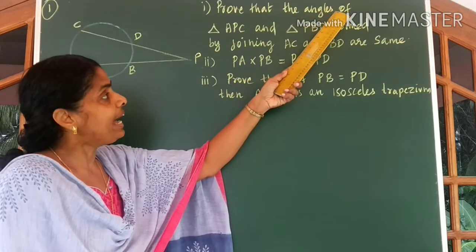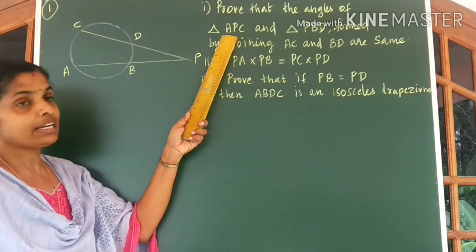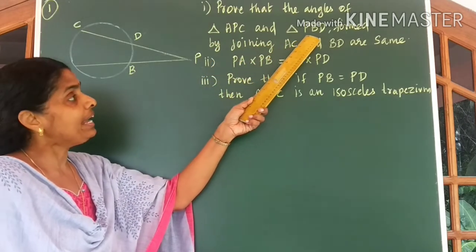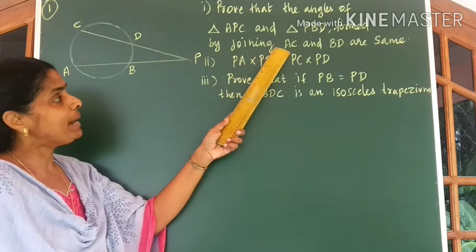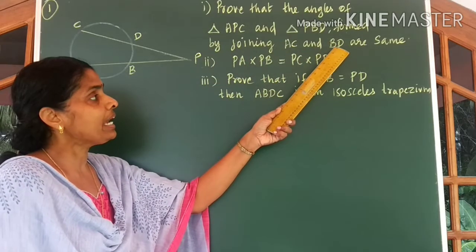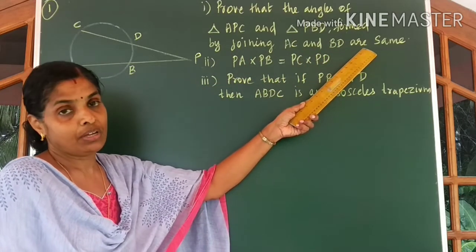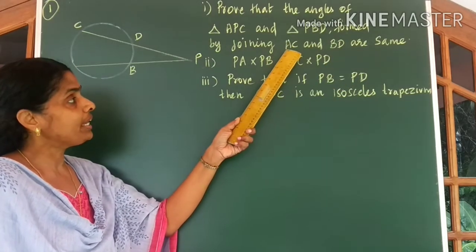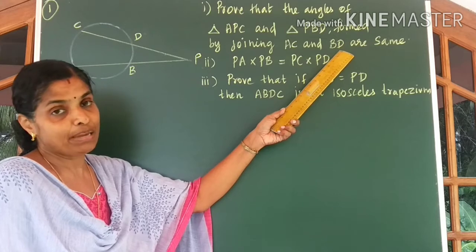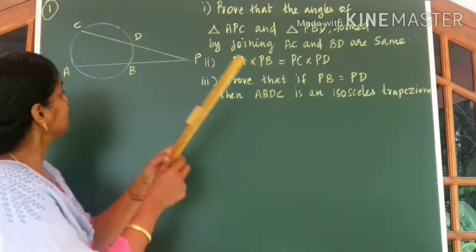Come to the question. Prove that the angles of triangle APC and triangle PBD formed by joining AC and BD are the same. So, first of all, let us join AC and BD in the given figure.